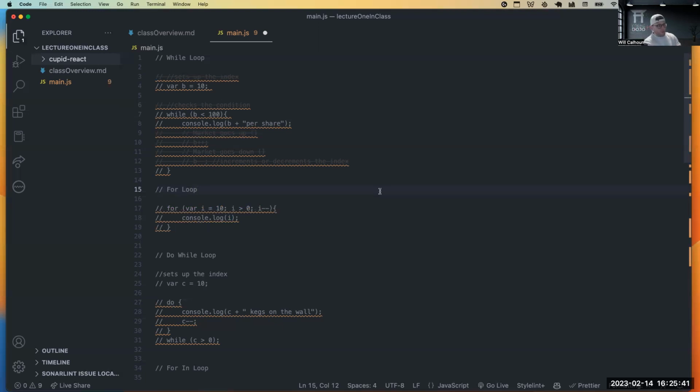Now, when you guys are getting ready for coding interviews and you're prepping to do some algorithms, a for loop is a really easy way to iterate through things, but it can be sort of timely.